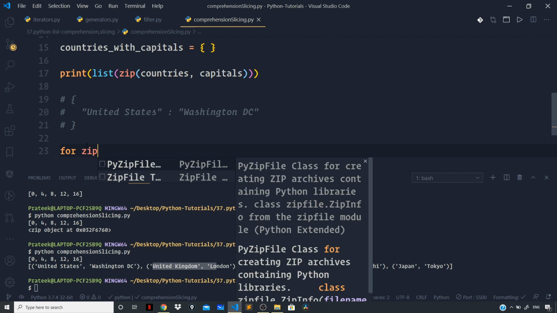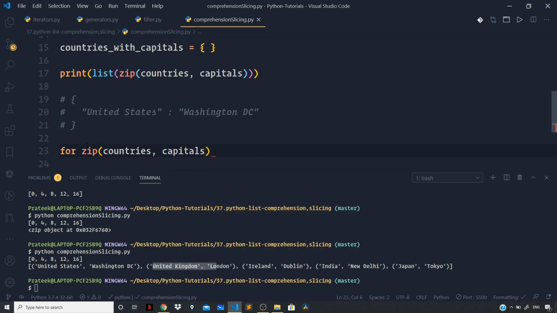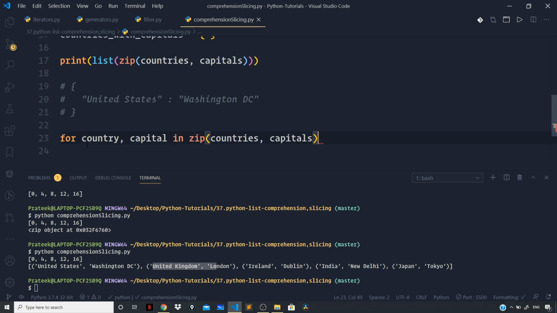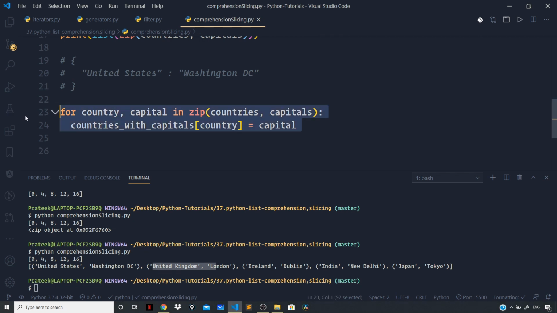So as we know, the zip function that takes the list of countries and capitals will return us a list of tuples, so we can grab the country and capital from each such tuple. Then for each country and capital in the current iteration, on the countries with capitals dictionary, I can set a key of the current country and set a capital for it, which is the current capital. And once the entire for loop is done, we'll get a complete dictionary representing key value pairs, where the key represents the name of the country and the value represents the capital of the country.